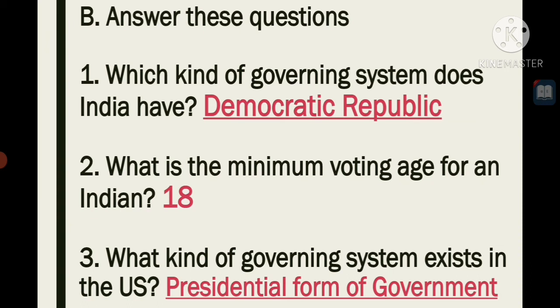What kind of governing system exists in the United States? Presidential form of government exists in the United States, in which the president is chief executive and elected directly by people.